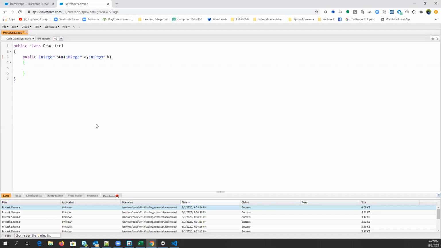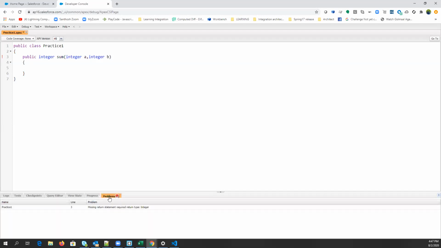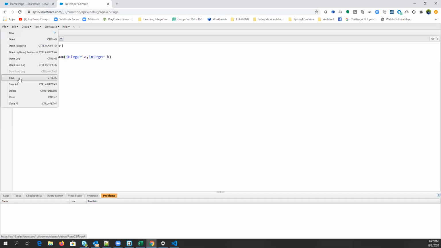Cool. And if you want to return any value from a method, then there is a keyword called return. The return statement should be here. And what do you need to return? a plus b, the sum of a plus b. Does anyone have any question till now? And then you can just hit Control S, or you can go to File and Save.